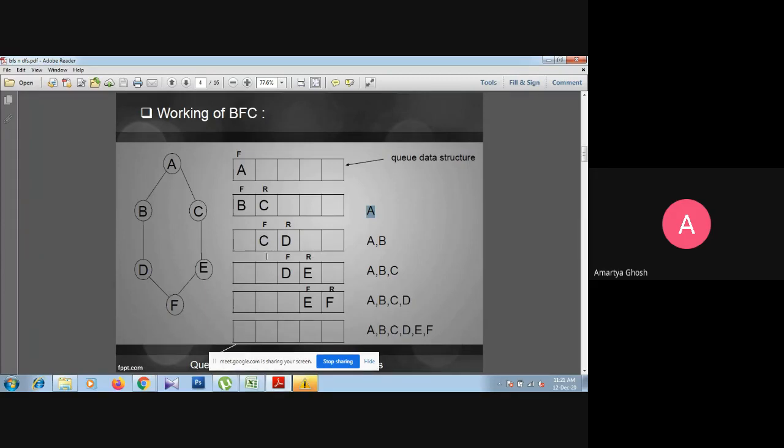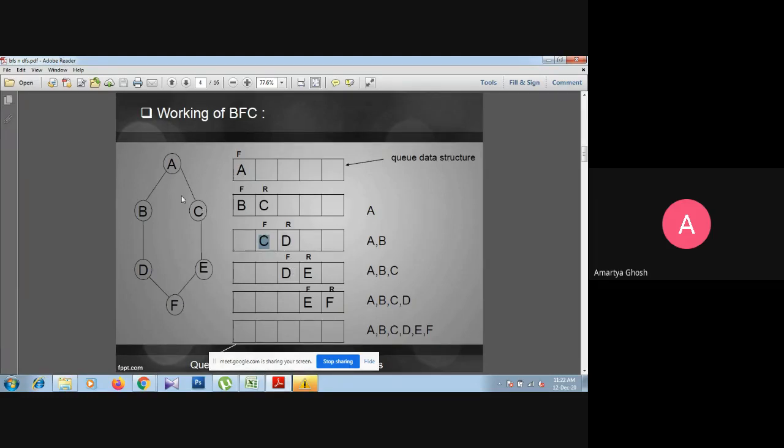Next we go for the next front position value, that is C. So when we consider C, we can move to A and E only. You can see D is already in this queue, at the rear position, but we have to think only of the front position, because whoever comes first will be removed first. So first in, first out. As per that rule, C is at the front position, so this will be considered first.